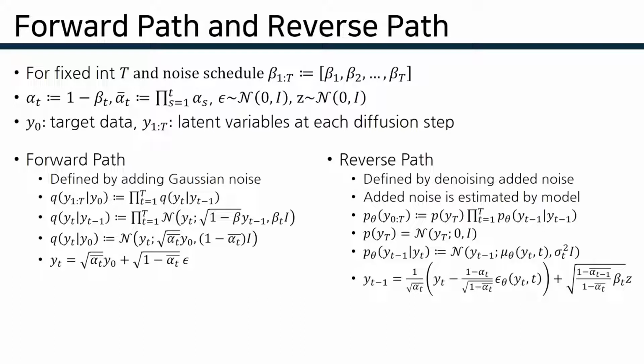Reverse pass is the reverse of the forward pass. During the reverse pass, diffusion models estimate added noise and denoise it. The total reverse pass probability is also defined as cumulative multiplication of each reverse pass, and each pass is defined as a Gaussian distribution with model-estimated mean mu and deviation sigma. Diffusion probabilistic models fix the deviation as a handcrafted one, while the mean is estimated by the model. Since these denoising diffusion probabilistic models are complex and novel, we recommend reading this paper.